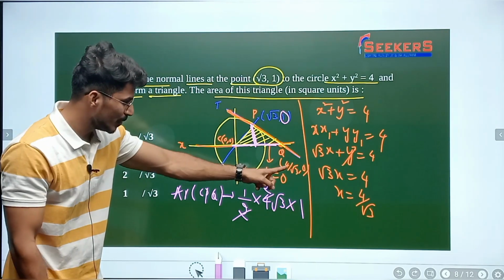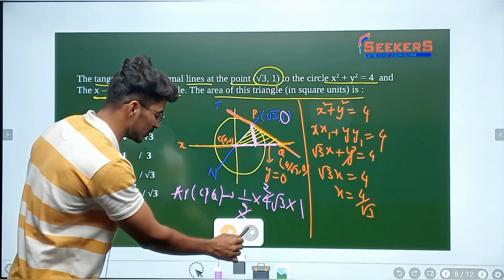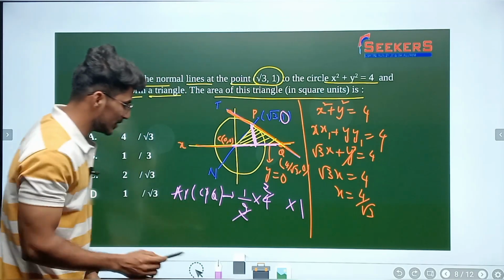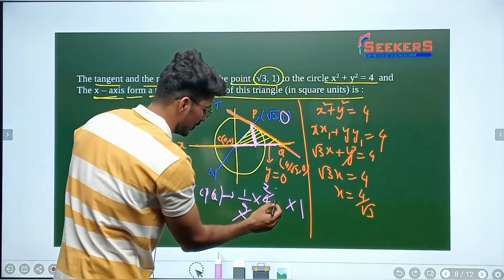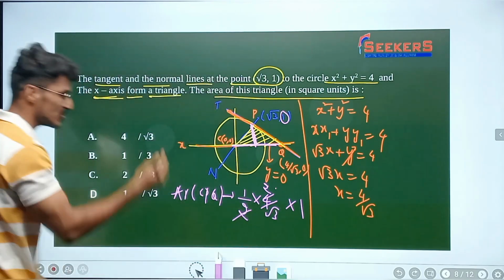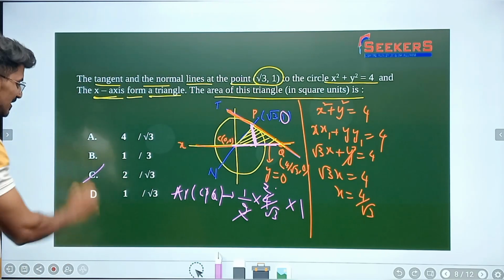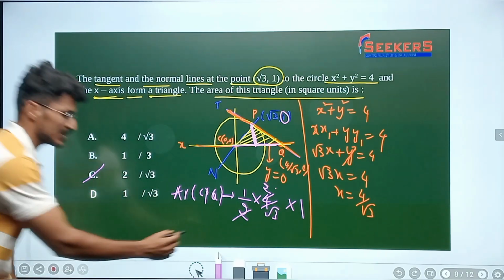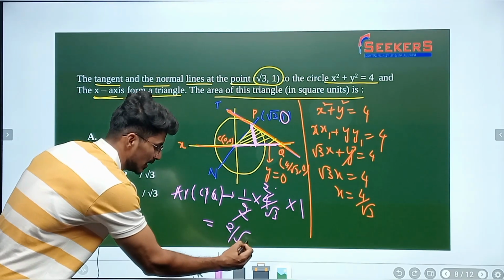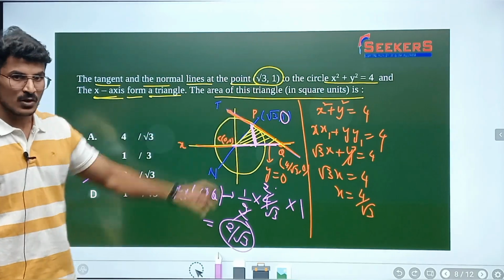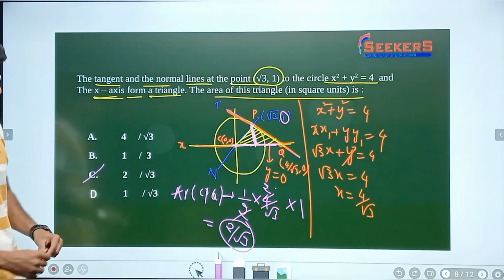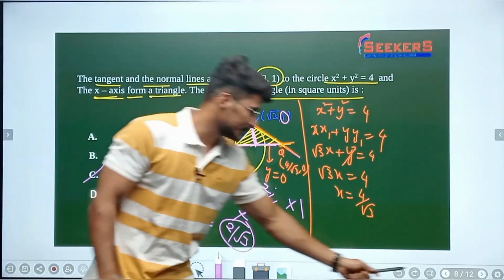Actually I wrote 4 by root 3 here. This is not 4 root 3 guys, this is 4 by root 3 actually. Then half into 4 by root 3 into 1 means 2 by root 3 is going to be the answer. Option C is correct. 2 by root 3 is the area of the triangle which I have highlighted here. We'll move forward to the next question.